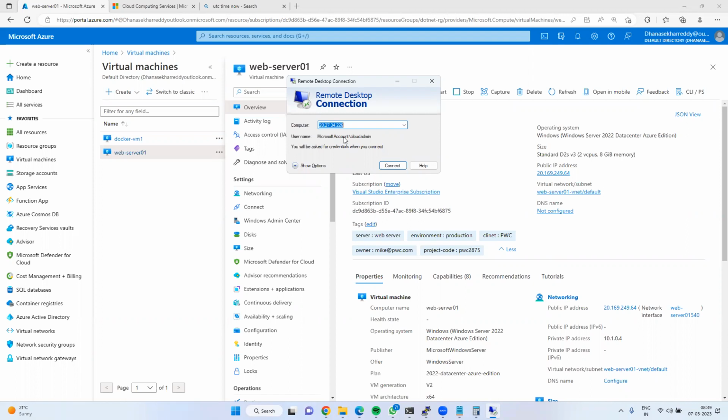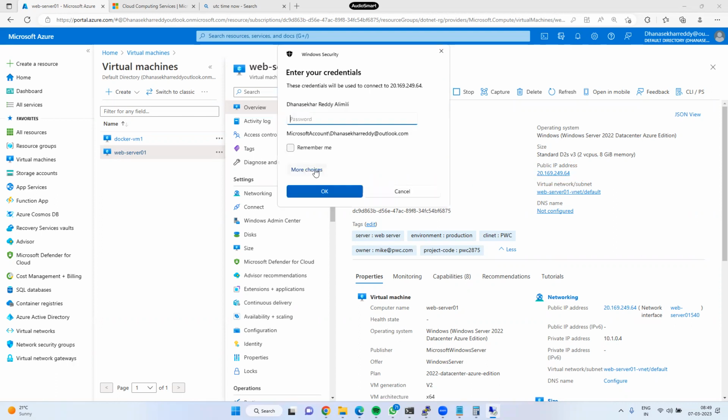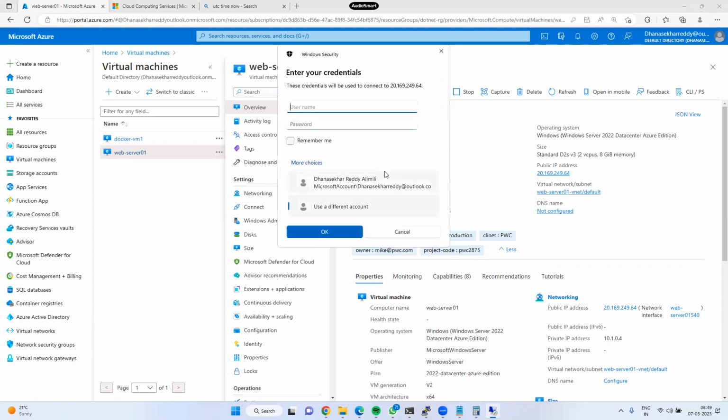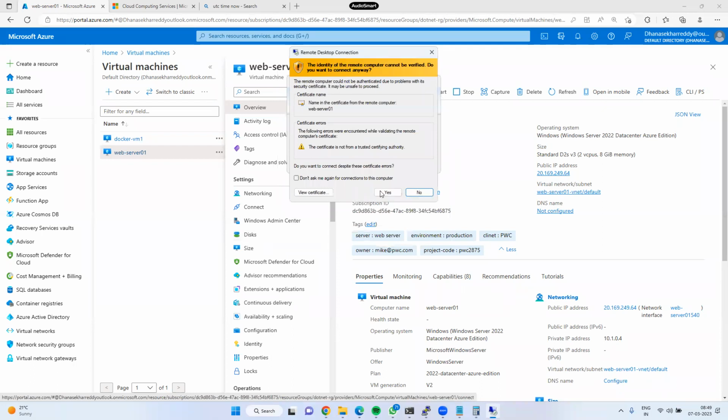Next, this is the IP address, 20.169.249.64. Click on connect. Here it is prompting for a window where we have to enter the credentials. See, what is the username? Cloud admin. What is the password I passed? SharePoint @123. Click on OK.